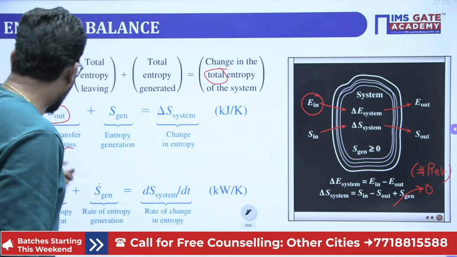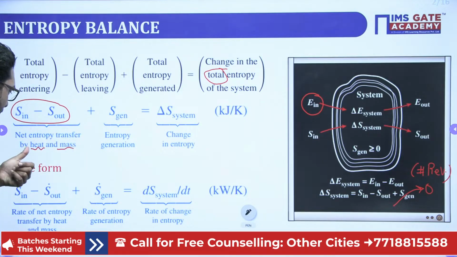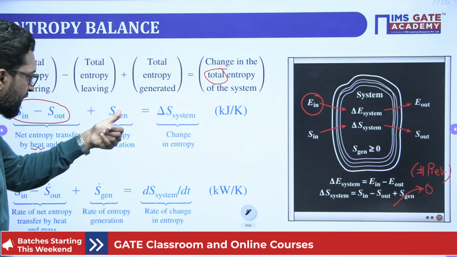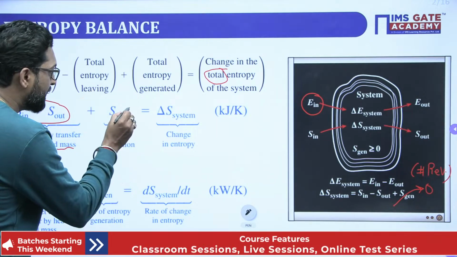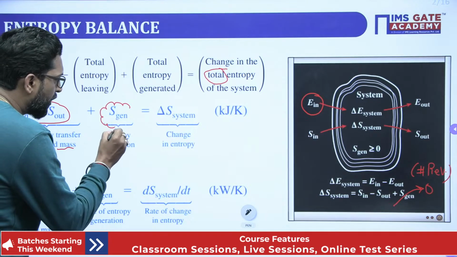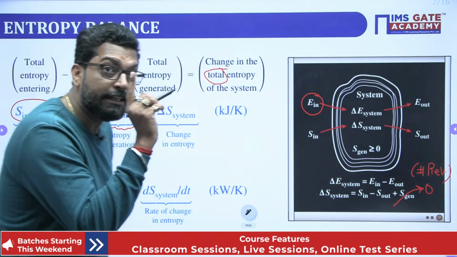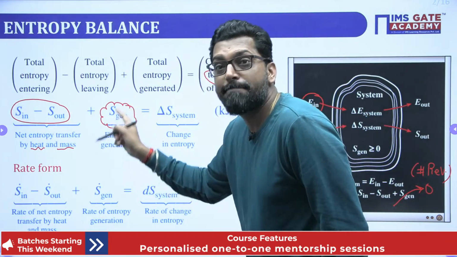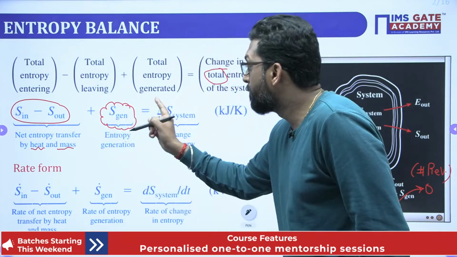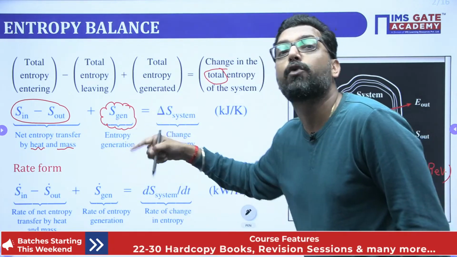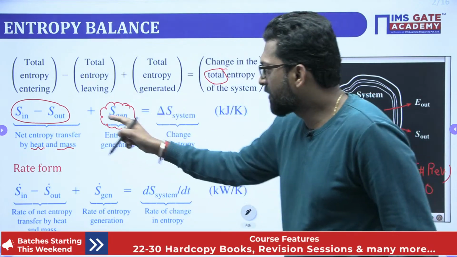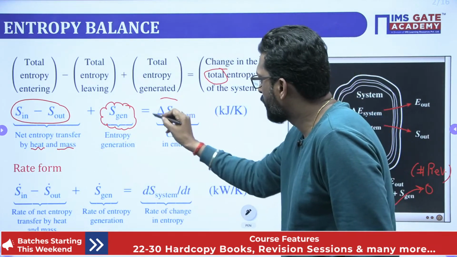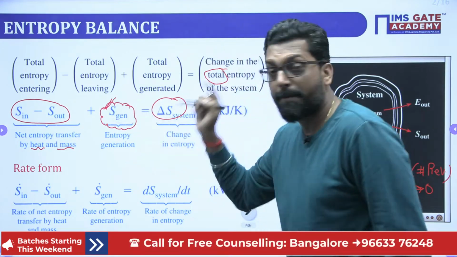Okay. So net entropy transfer by heat and mass plus entropy generation. And mind it, beta, this entropy generation is not a property. That means generation is not a property. It is a path function. That means it depends upon which type of process it is. The change in entropy will not depend upon the process, but the generation will depend upon the process.